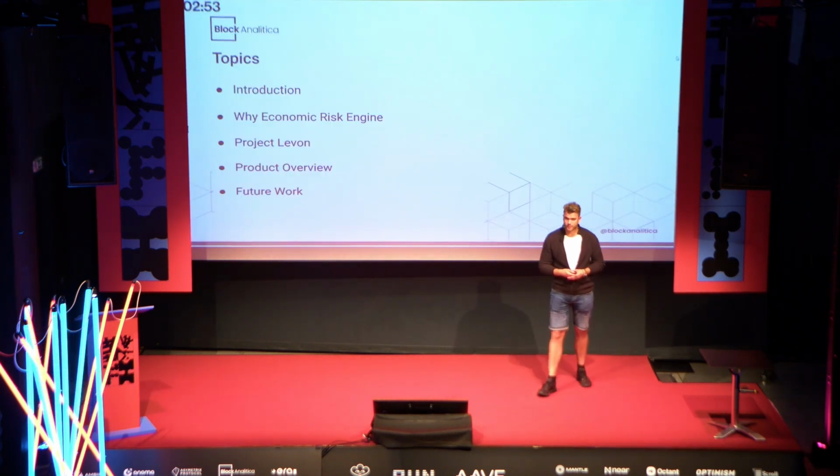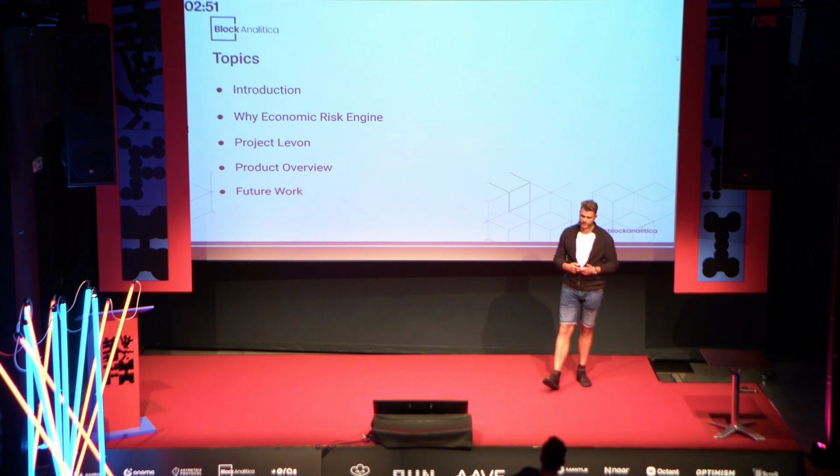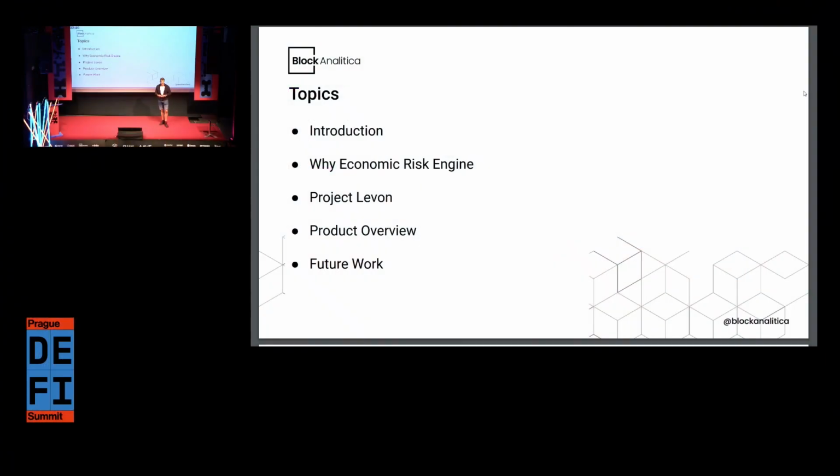I'm going to go through a couple of topics. First, I will contextualize credit scoring in TradFi and also map it to DeFi. Then I will continue with defining both why building an economic risk engine matters and how it can be applied to DeFi. And as well, I will continue with the project Levon, that means getting more practical, presenting the methodology, and also how we approach this problem.